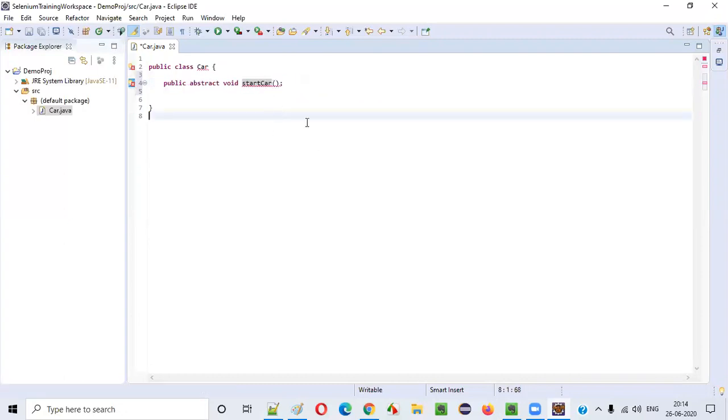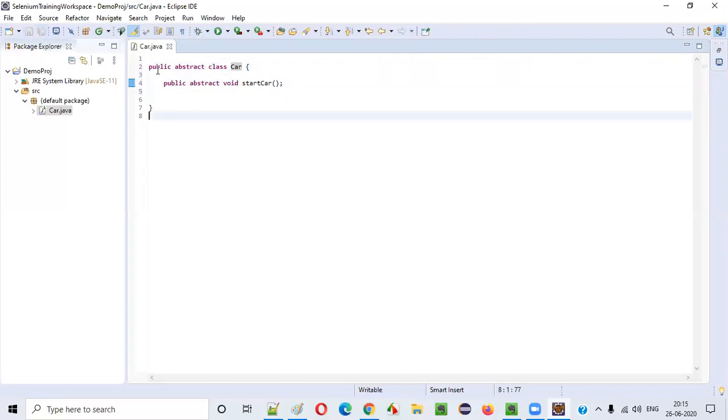Still you are getting an error, guys. The reason is that since this is an abstract method, the class holding this abstract method should also be an abstract class. It cannot be a normal class. We have to add the abstract keyword here also. The abstract modifier should be specified for the class in which the abstract method is available.